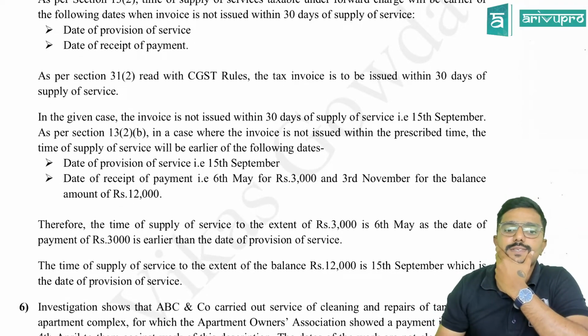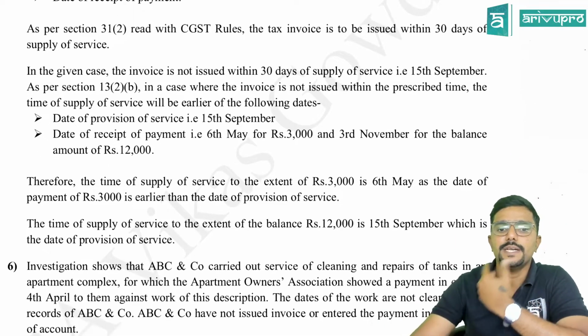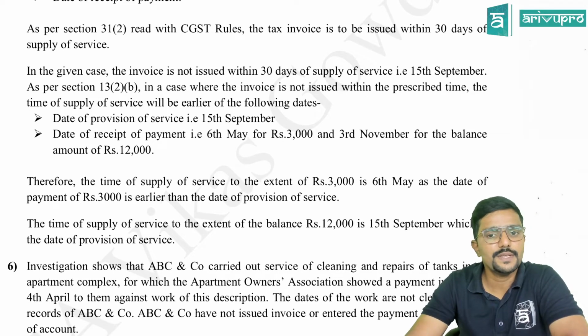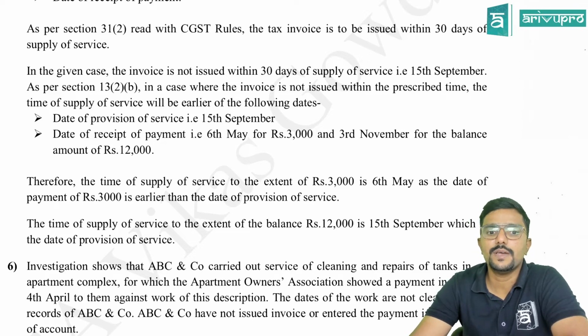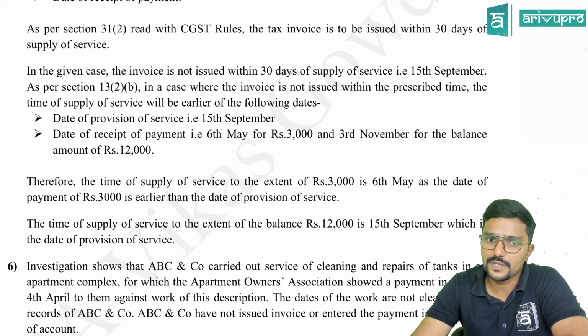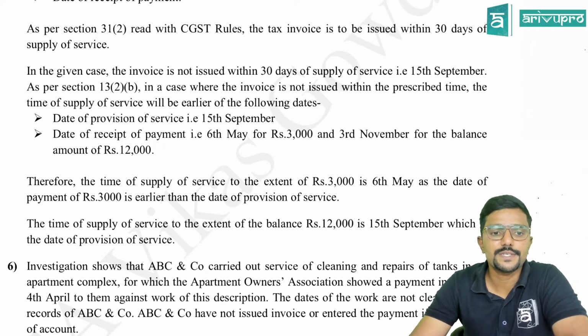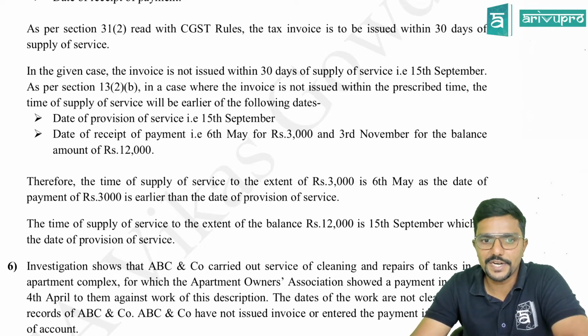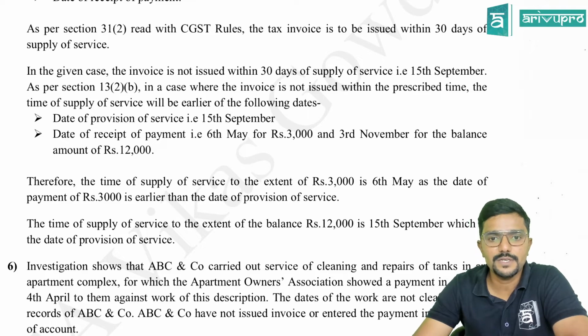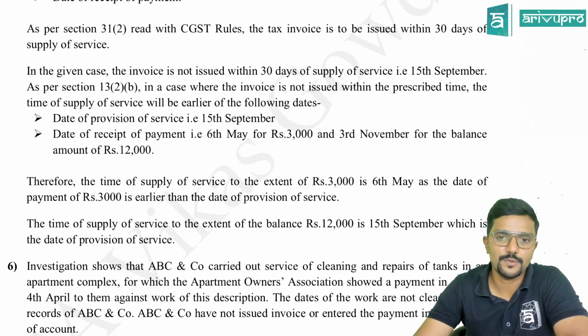In the given case, the invoice is not issued within 30 days of supply of service, that is 15th September. As per section 13(2)(b), in case where the invoice is not issued within the prescribed time, that is 30 days, the time of supply of service will be earlier of the following dates. Date of provision of service, which is 15th September in the given case, that is the date on which the convention hall was used. Next, date of receipt of payment. There are two dates here. 6th May for 3,000 and 3rd November for balance amount.